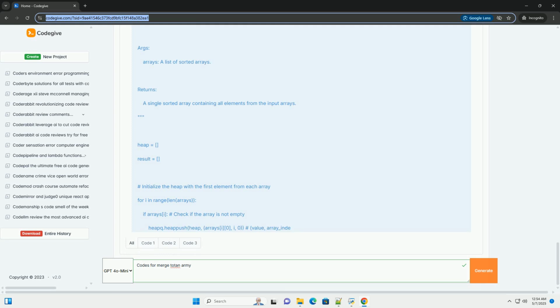Repeatedly merging two at a time is O(k² n) or O(k n), simple to understand and implement, but inefficient for large k. The min heap approach is O(n log k) time and O(k) space, more efficient than repeated merging, but requires understanding of the heap data structure. Divide and conquer, like merge sort, is O(n log k) time and O(n) space, generally efficient and well structured, but requires recursion and can have higher overhead.